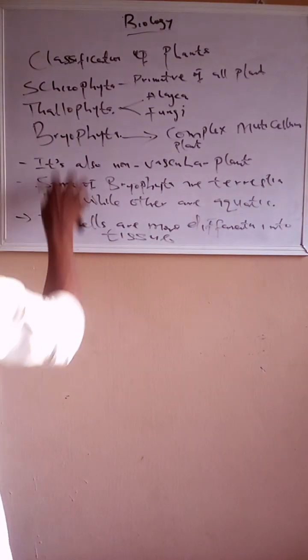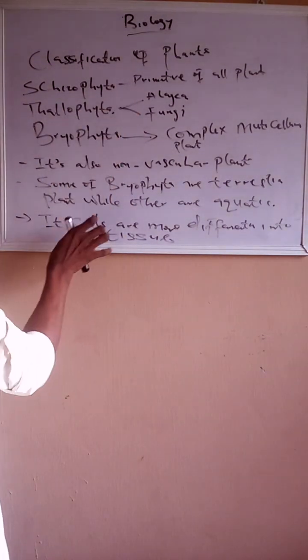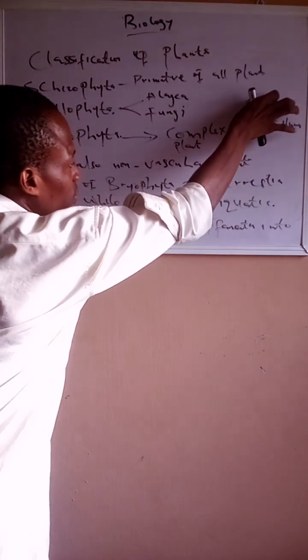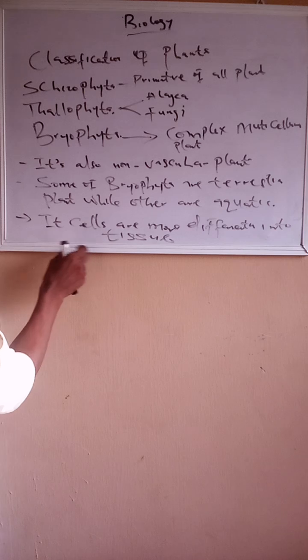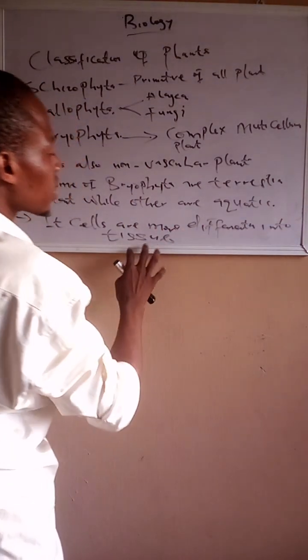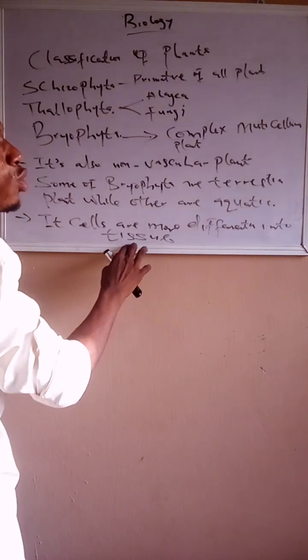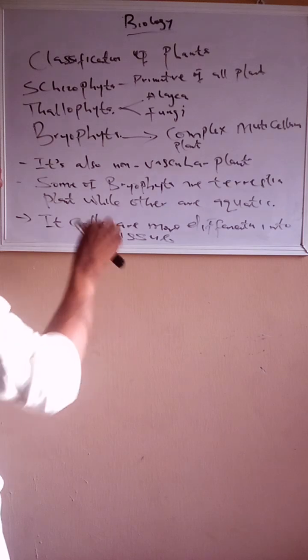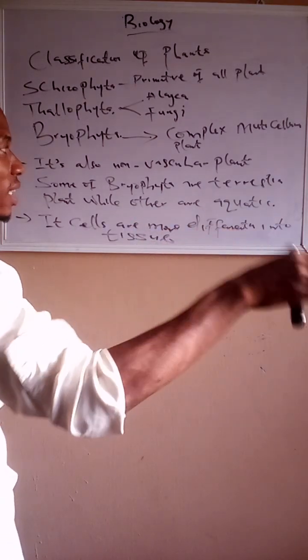In essence, the talophyta has only cells at the basic level, while the cells of the bryophyta are now differentiated into tissues. That means they begin to have specialization characteristics.